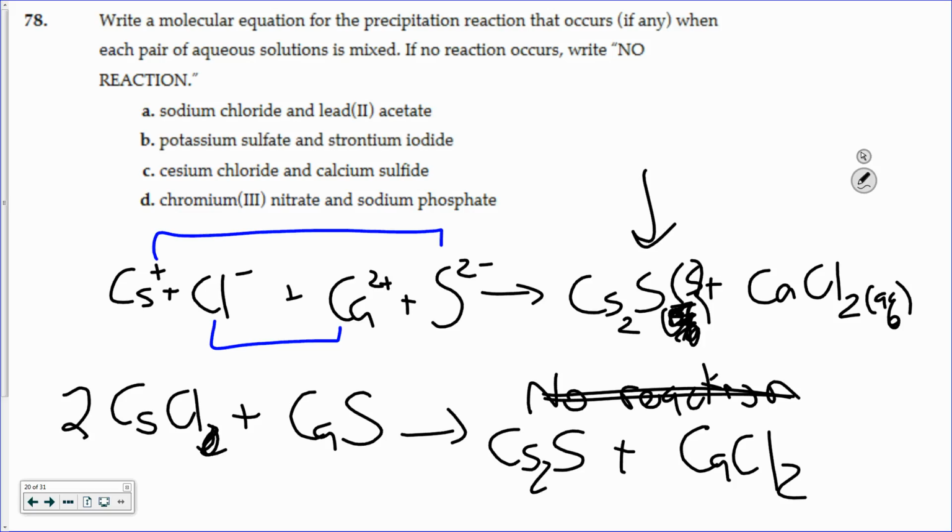Yep. Why is it written CaCl and not ClCa? You always name the metal first. Okay, so always put the metal first, in the formula as well as in naming, and then follow it with the non-metal or the polyatomic ion. But metal always goes first in the formulas. Other questions? Okay.